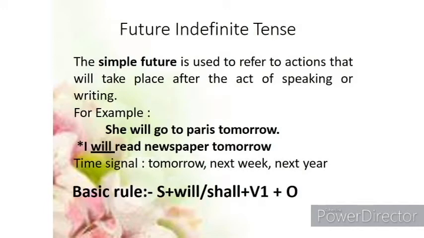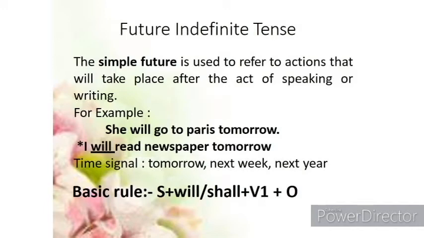So the formula, the basic rule for future indefinite tense is subject plus will/shall plus verb first form plus object. Now we know when to use will and when to use shall. Most of the places we use shall with I and we, and with all other pronouns and nouns we use will with it.